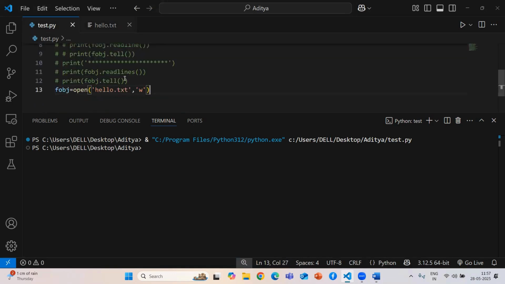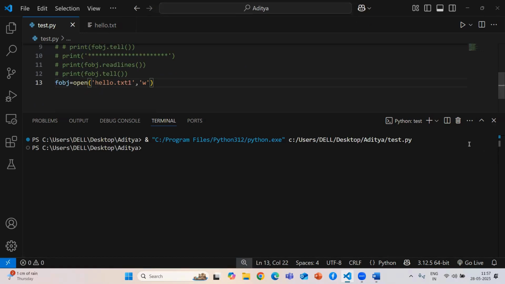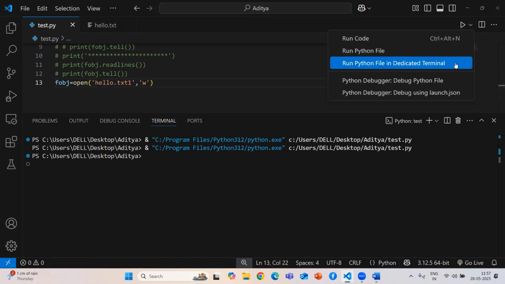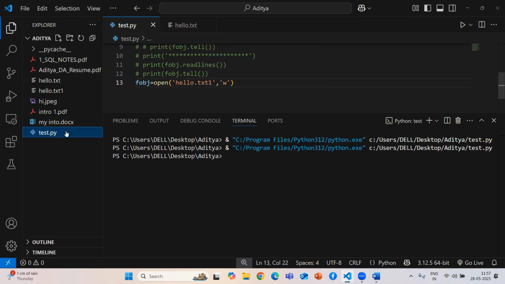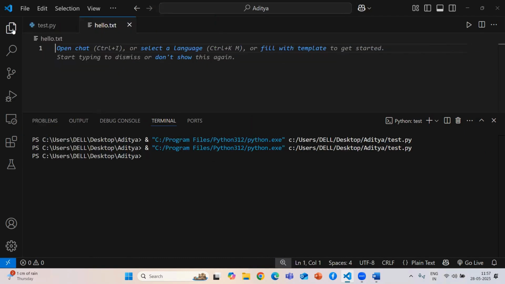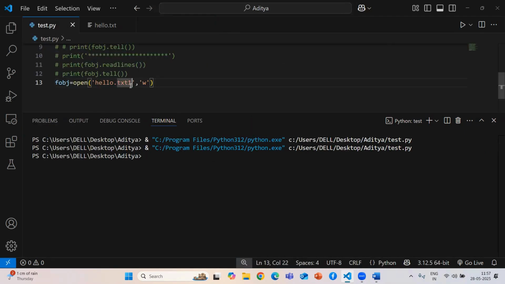If the file is not there and I execute, it will create a new file. Before, only hello.txt was there. Now hello.txt1 is also there. So based upon your use case you can use it.